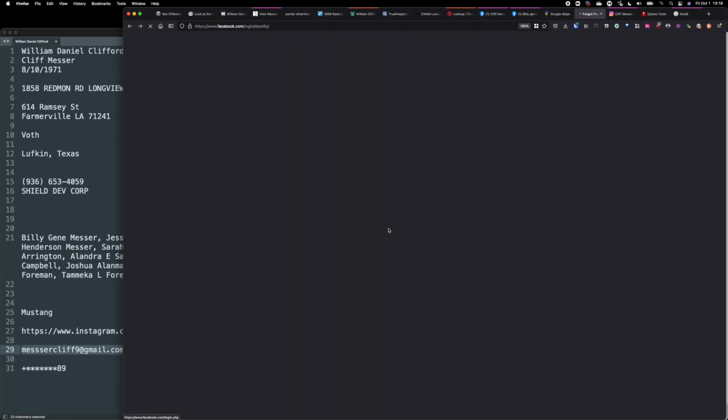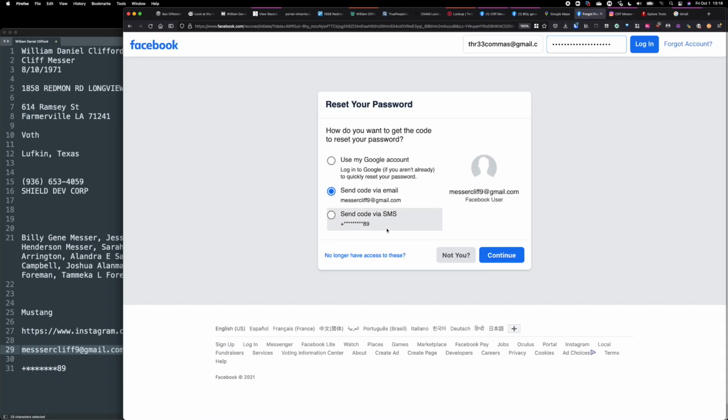It says put in a mobile number, but actually it is. So let's see what I did wrong. messercliff9@gmail.com. So this was the right guess, actually. So it kind of verifies that, yep, you got an email address, I still don't have a phone number. So I got lucky there, but that's one thing.